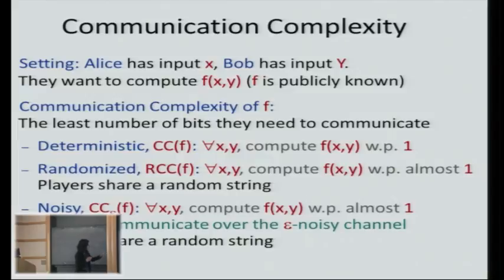And the last notion that I'll mention, and this is a non-standard notion. This is the notion we use in the paper. I'll denote it CC epsilon of f, the noisy communication complexity. Again, we want the same guarantee for every pair of inputs: compute the function with probability close to 1. However, now the players communicate over the noisy channel. So the first two definitions are standard, and they're over the non-noisy channel. And the last one is the one we're using, and it's over the epsilon noisy channel.